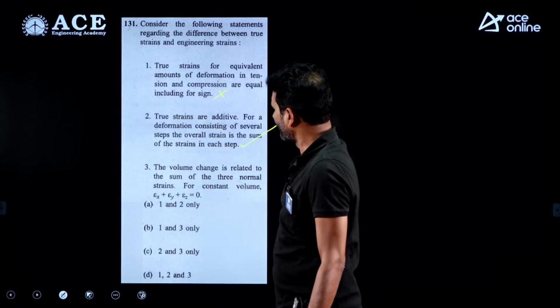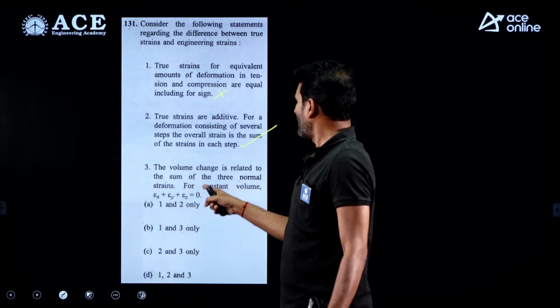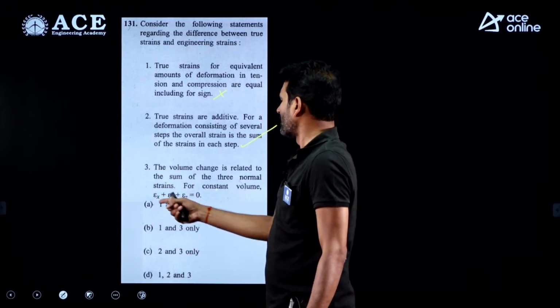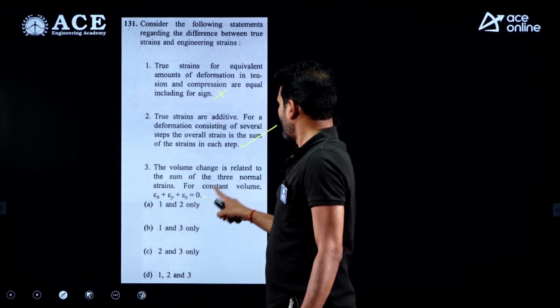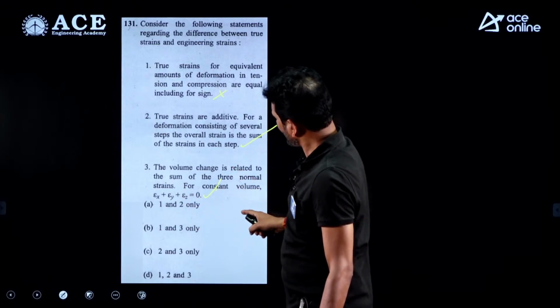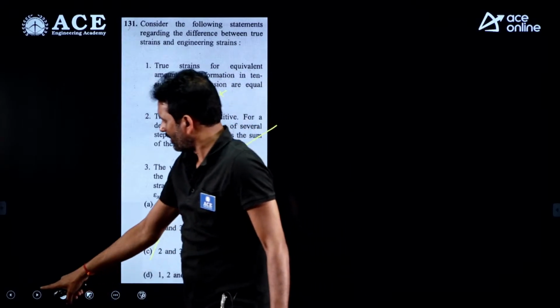This is a correct statement. The volume change is related to the sum of the 3 normal strains for constant volume. Perfectly, this condition only we can use in strength of materials. Algebraic sum of the normal strains is perfectly equal to 0. So which of the options is correct? Second and third are correct statements. Option C is correct for this question.